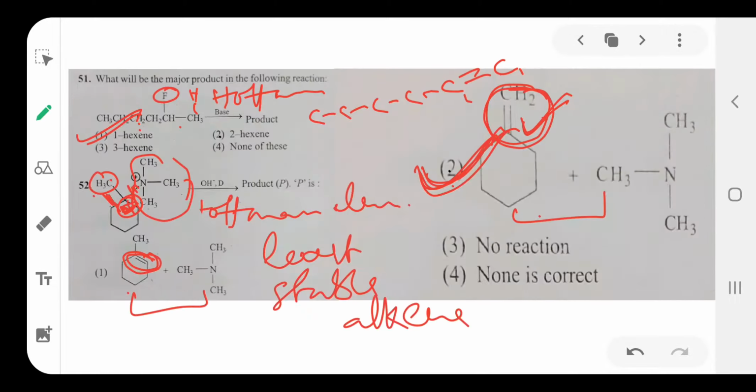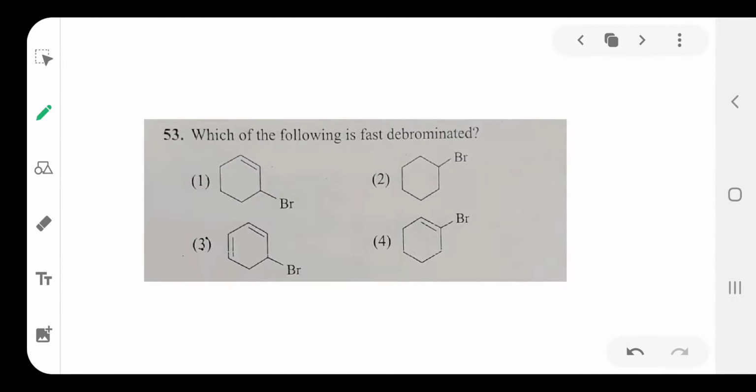Okay, then the next one is: which of the following is fastest to debrominate, which one is easy to debrominate? So after removal of this bromine, here a double bond is formed, with HBr. After removal of this bromine, here a double bond is formed. After removal of this H and bromine, here a double bond is formed. After removal of this one, here a triple bond is formed. Which one is more stable? Here, more conjugated benzene is formed, that is the major product. So option 3 is correct.